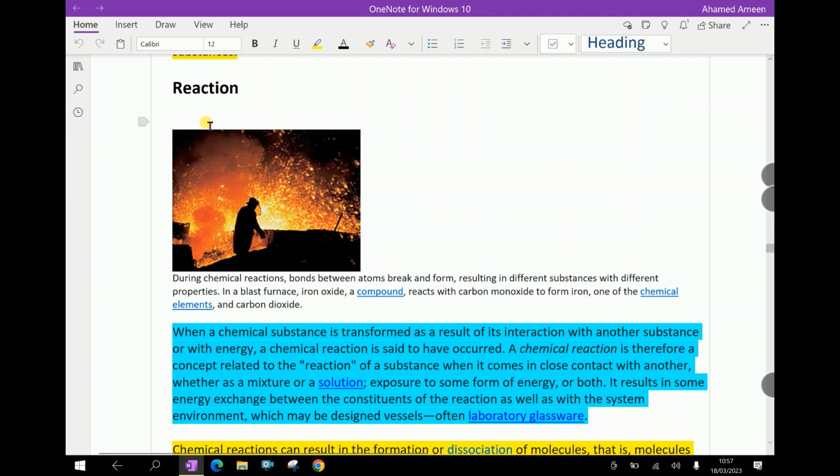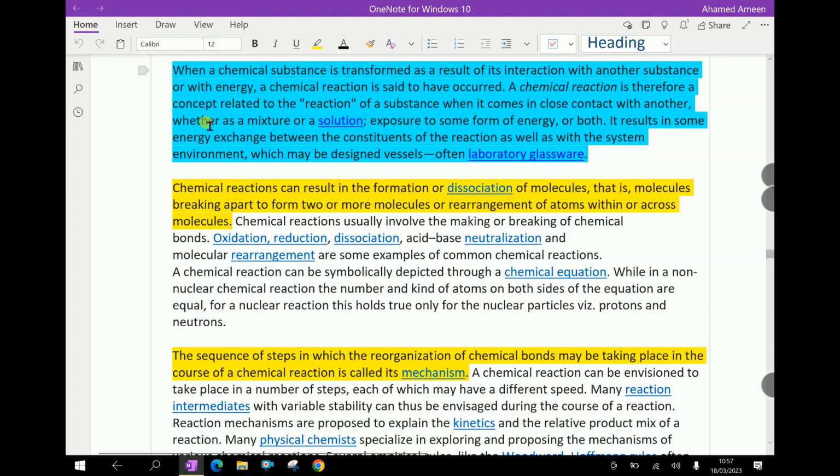Next, we will discuss reaction. When a chemical substance is transformed as a result of its interaction with another substance or with energy, a chemical reaction is said to have occurred. A chemical reaction is therefore a concept related to the reaction of a substance when it comes in close contact with another, whether as a mixture or a solution, or exposure to some form of energy, or both.